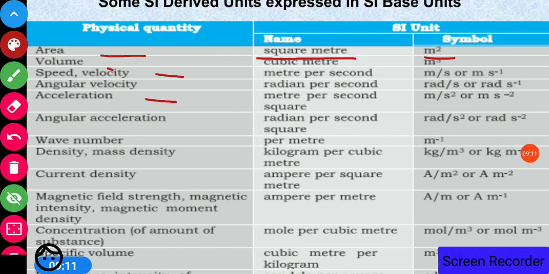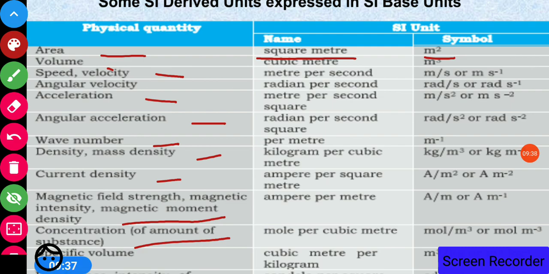Angular velocity, acceleration, angular acceleration, wave number, density, current density, magnetic field strength, magnetic moment density, concentration of amount of substance, etc. There are many derived quantities which you come across as you go through the different chapters.